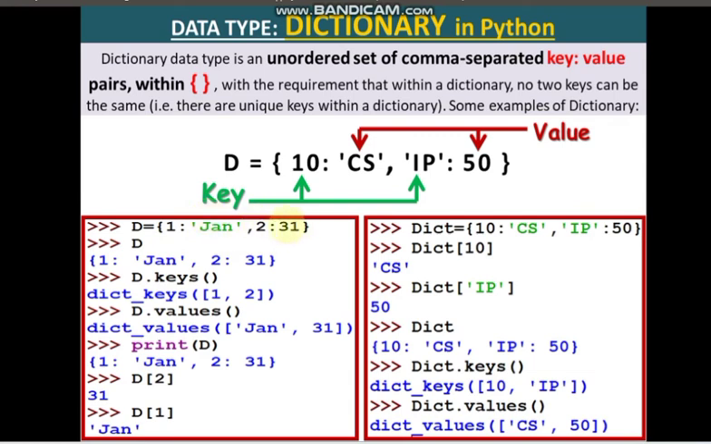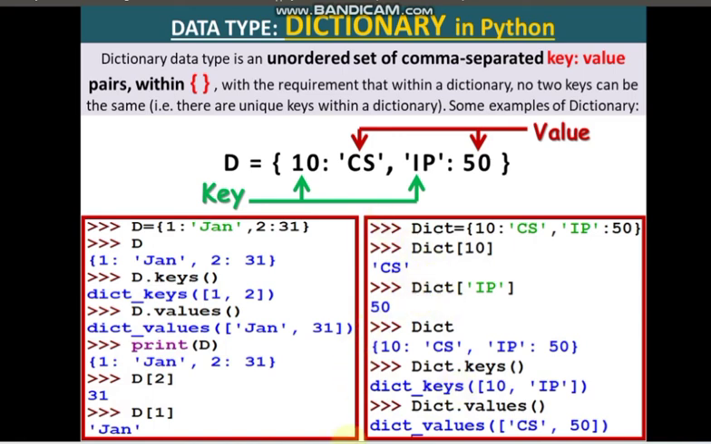Now if I want to print only the keys, I will write D dot keys. D is the name of the dictionary I have declared, so D dot keys gives the names of the keys, that is 1 and 2, and D dot values gives the values, Jan and 31. And if I want to print the entire dictionary D, it will show you like this. Now what is D2? D2 is the value stored by the key 2, so 31 is stored with the key 2. Similarly D1 is Jan. In this way we can work with a dictionary.